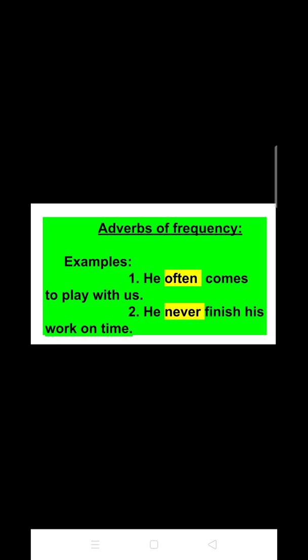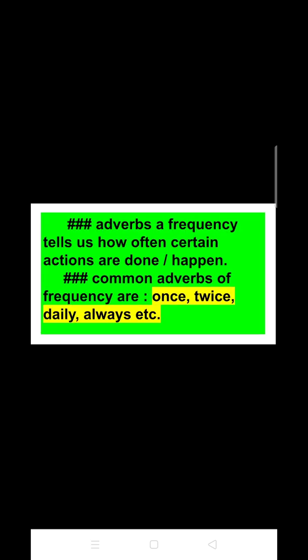These two words are our adverbs, and they are telling us how often the certain actions, that is coming and finishing, are done. So I hope that from these two examples itself we have got some idea regarding adverbs of frequency. So therefore, an adverb of frequency tells us how often certain actions are done or happen.